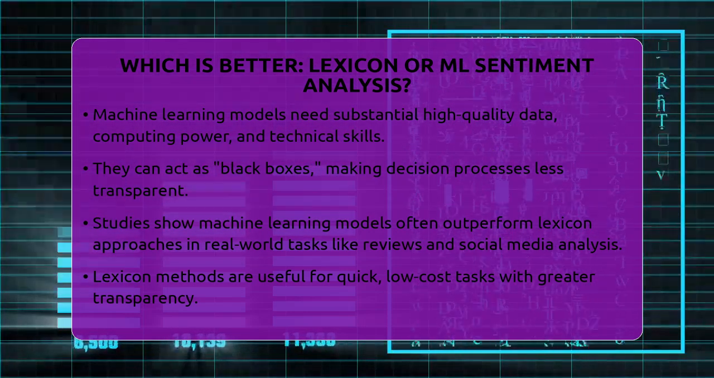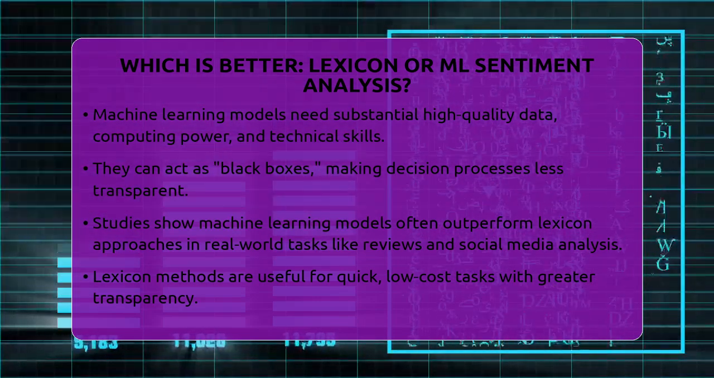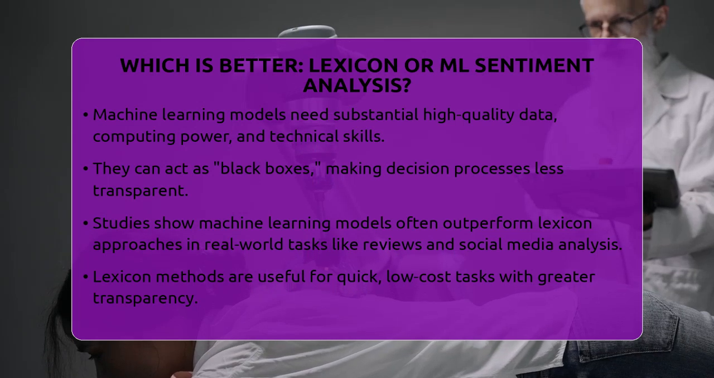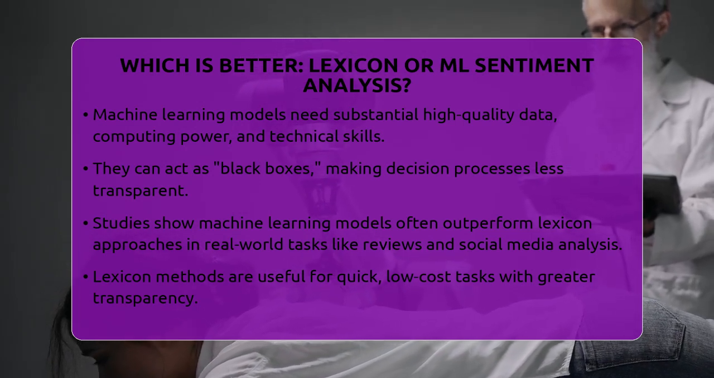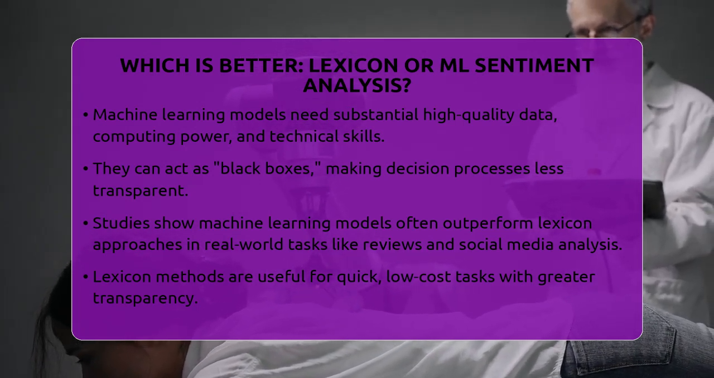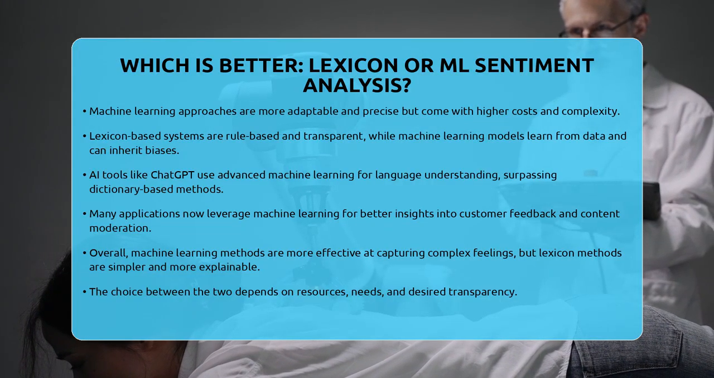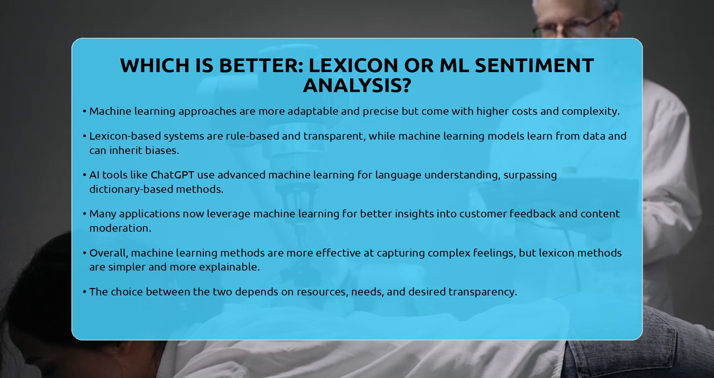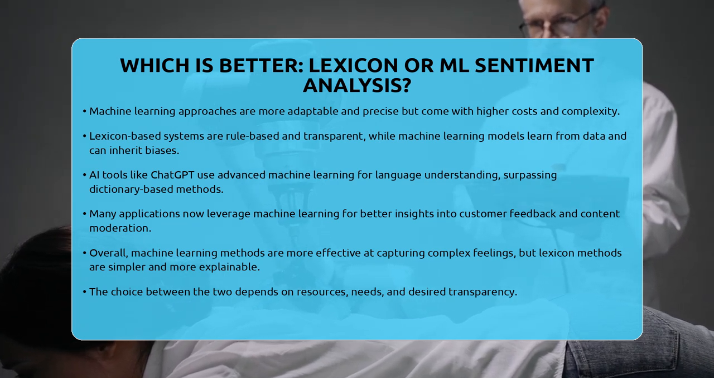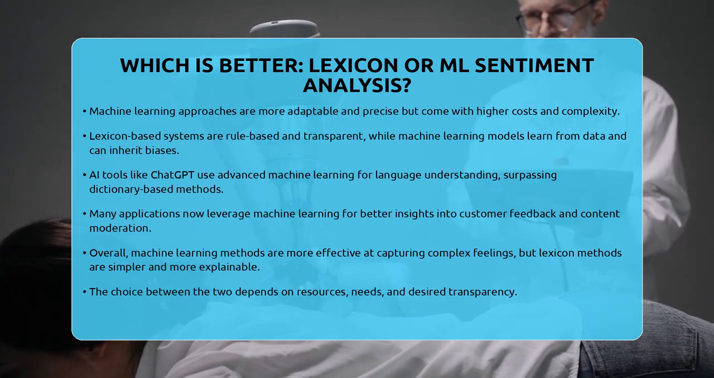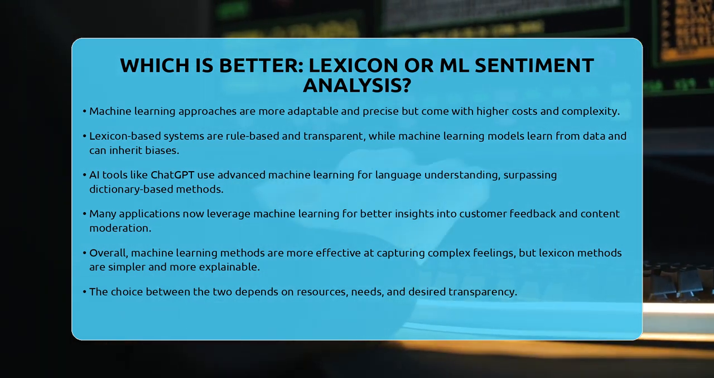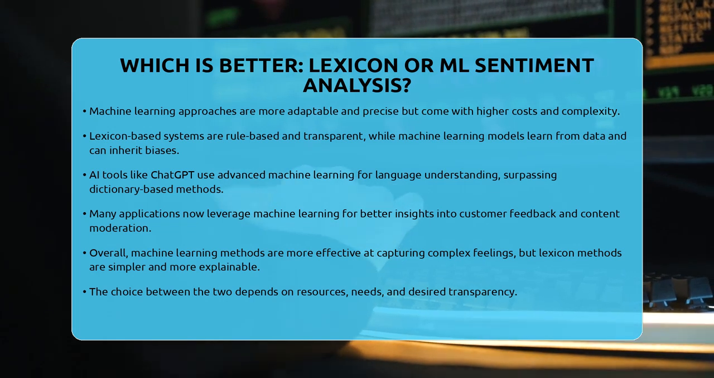Lexicon-based systems show rule-based AI that depends on human-created dictionaries. Machine learning models demonstrate data-driven AI that learns from examples, which can be more powerful but also more resource-intensive. Ethical issues also come into play. Lexicon methods are more transparent, so it's easier to explain their decisions. Machine learning models can inherit biases from their training data, which is something to watch out for.